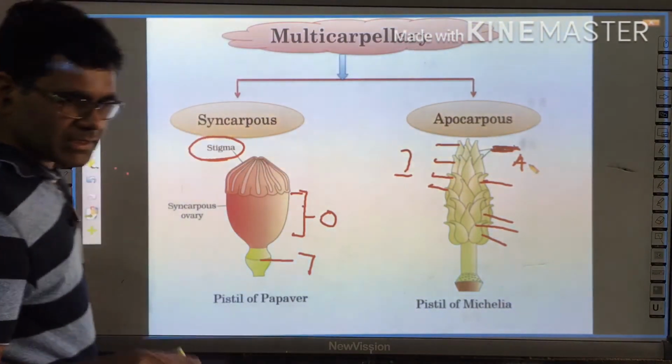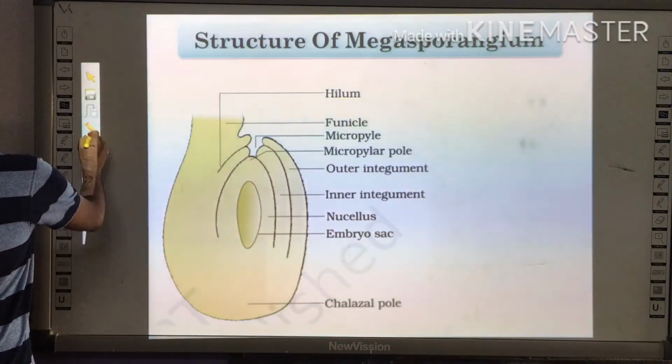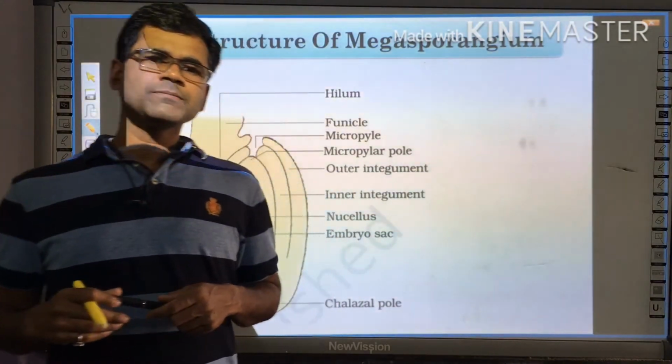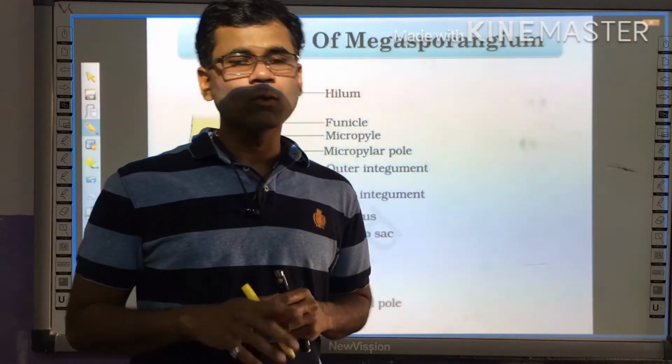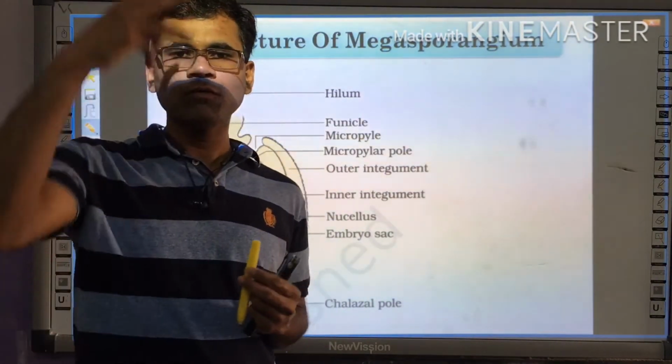Now, next, one very important structure is the structure of the ovary. If you talk from top to bottom, the ovary is the third part.